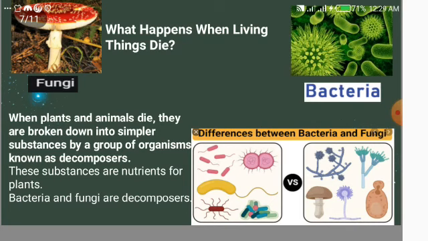Today our topic is decomposers. So what happens when living things die? When plants and animals die, they are broken down into simpler substances by a group of organisms known as decomposers. These substances are nutrients for the plants, and the decomposers are the bacteria and the fungi. So bacteria and fungi are the decomposers. When animals and plants die, they are broken down into simpler substances by these bacteria and fungi.